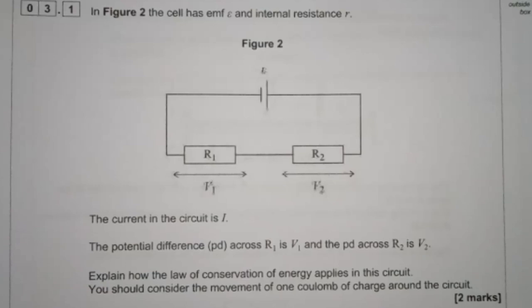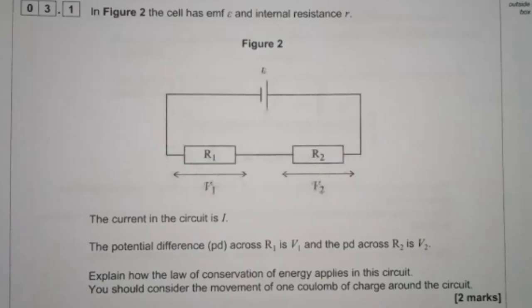The current in the circuit is I. The potential difference across R1, V1. Explain how the law of conservation of energy applies in this circuit. Wait. I know this law. Energy cannot be created or destroyed. Surely that's my answer. You should consider the movement of one...